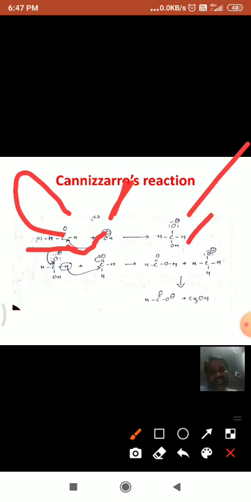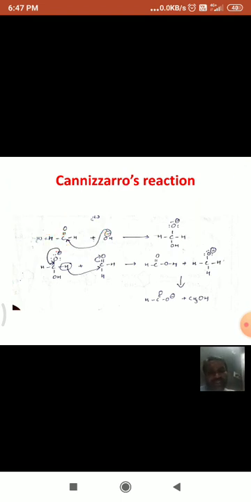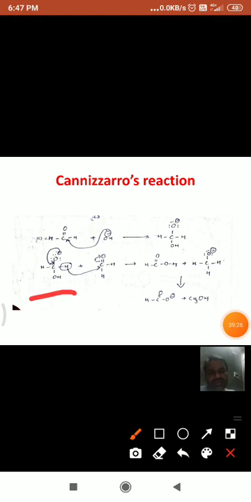This ion, formed in the first step, combines with one more formaldehyde. Observe carefully: this minus charge shifts towards the CO bond, and this hydrogen takes the electron pair and transfers as a hydride ion, that is H minus.